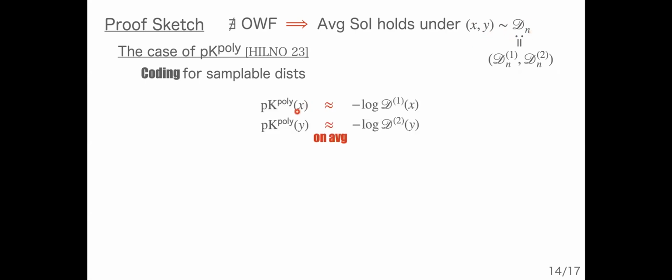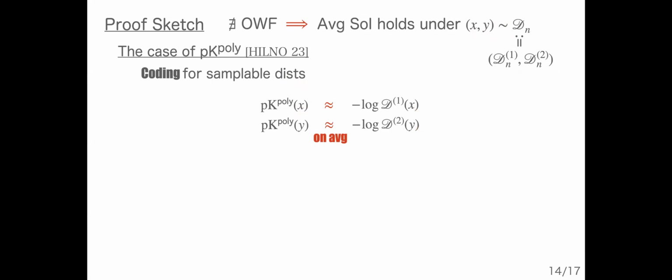In the case of pK^poly, we have the coding theorem for every sampleable distribution. Now, since the pair of x and y is sampled according to the sampleable distribution, the value of pK^poly of x and y is equal to the information content on average.